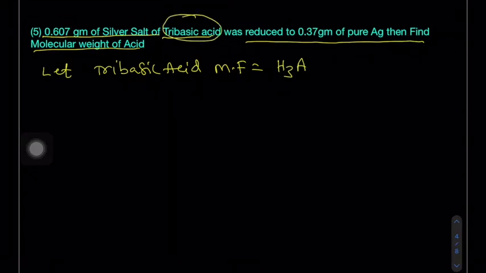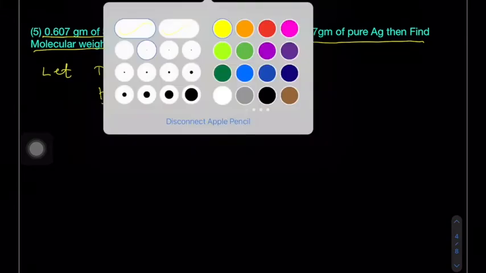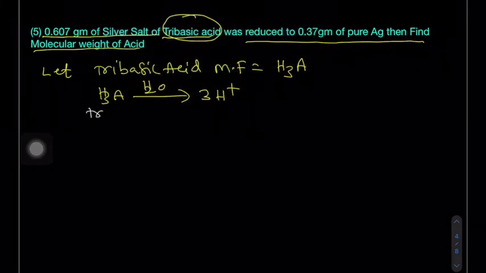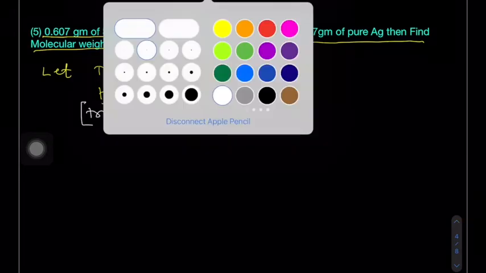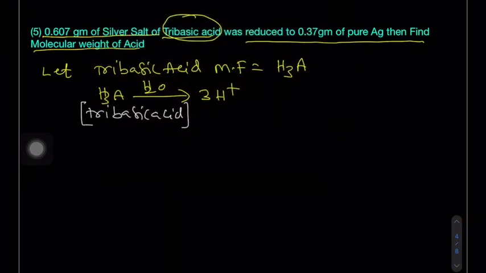What is the meaning of a tribasic acid? The acid which gives 3 H positive ions in water. When H3PO4 is dissolved in water, it gives how many H positive ions? 3 H positive. That's why the name tribasic acid is given to it. Okay. Now here this tribasic acid,